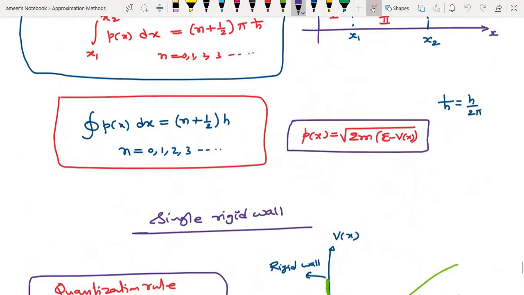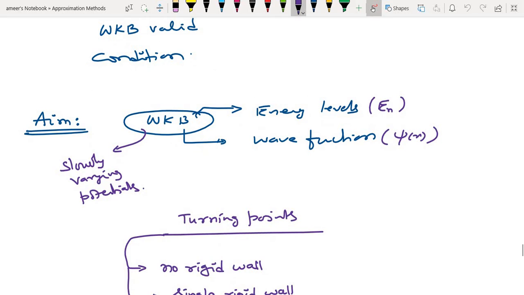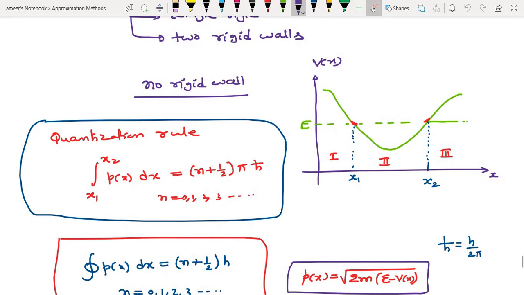There is a theory to derive all these things. There are connection formulas, from the region 1 wave function to the region 2 wave function, and similarly from region 2 to region 3.